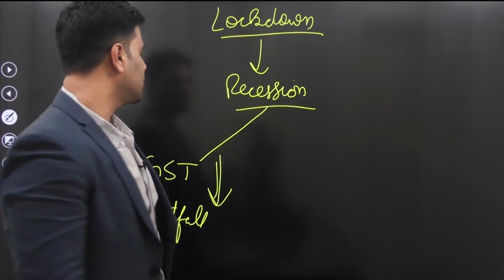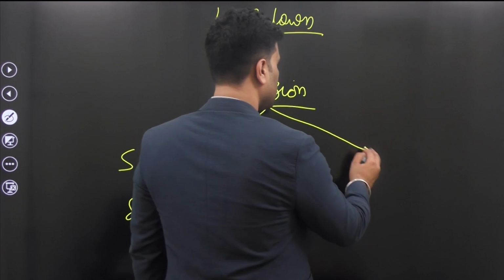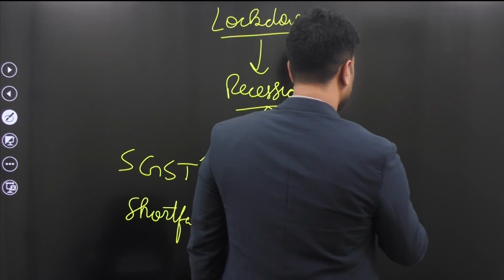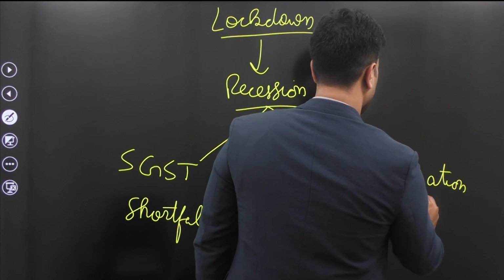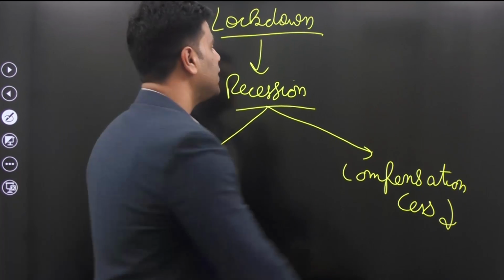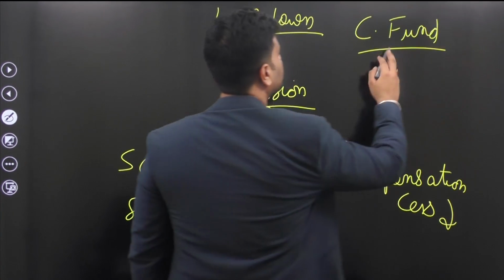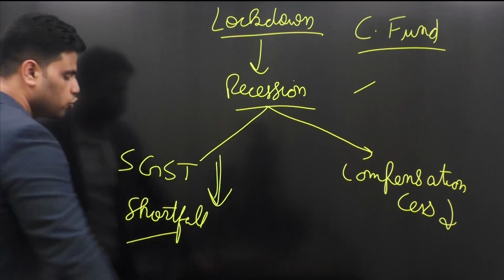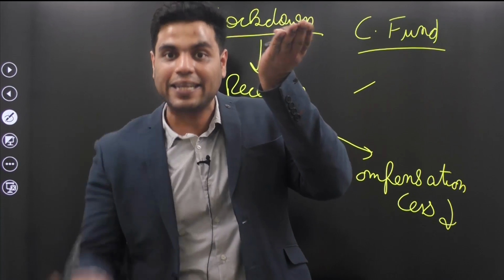But the problem is that because there was little GST that was collected, compensation cess also fell. Which means Center had little money in the compensation fund to compensate to states for their shortfall.